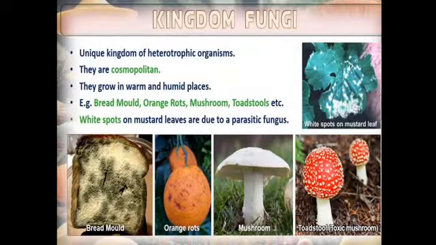And they are cosmopolitan. Cosmopolitan means they are omnipresent, which means they are found everywhere, and they grow in warm and humid places. For example, we have bread mold, orange rods, mushroom, toadstools. All these are examples of fungi. Please remember the examples also. And white spots on mustard leaves are due to a parasitic fungus. White spot is the disease found on mustard leaf, and it is due to a parasitic fungus.